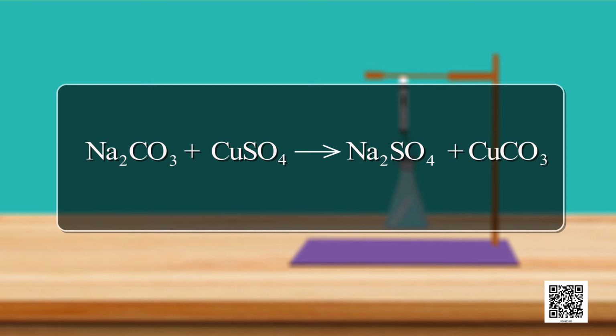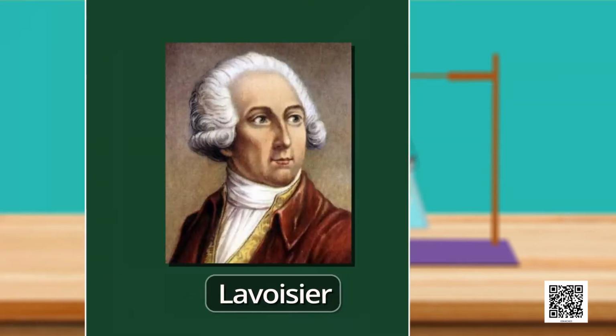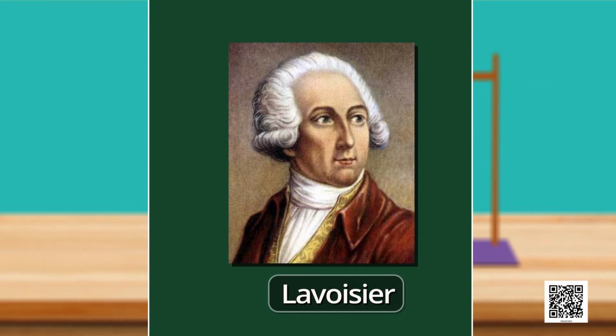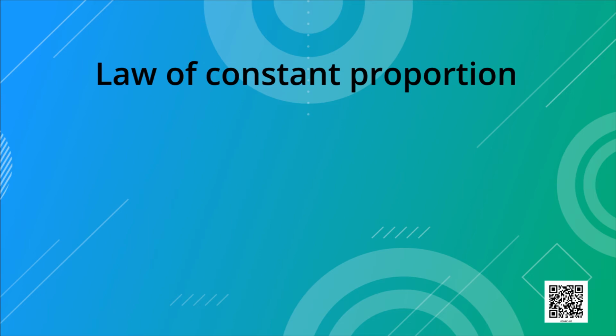On the basis of this, scientist named Lavoisier gave law of conservation of mass, according to which mass can neither be created nor destroyed in a chemical reaction. Students, you have understood the first law. Now we shall learn about law of constant proportion.